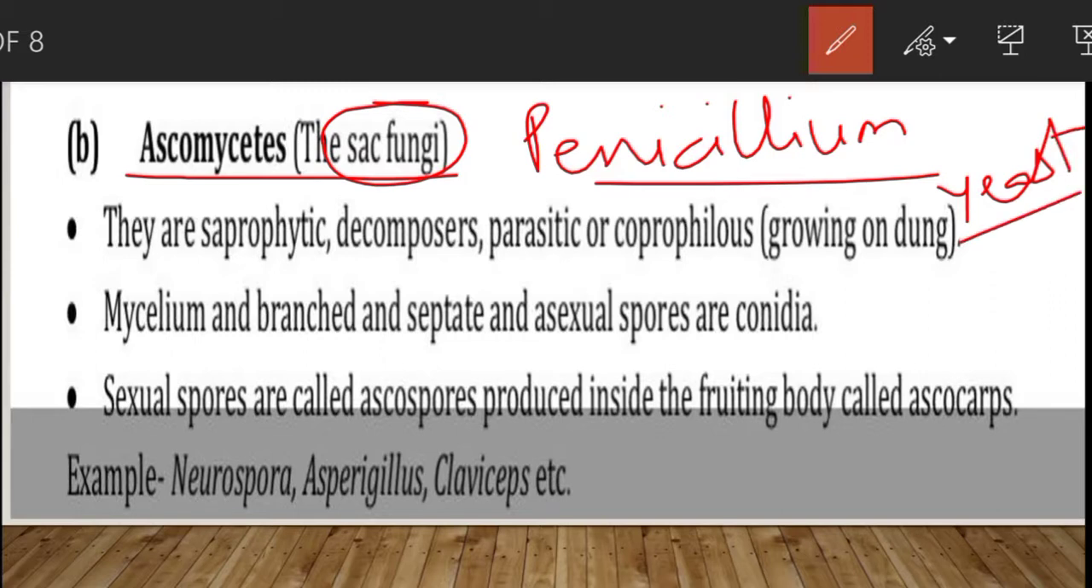Then some of the common features of Ascomycetes are, they are saprophytic. As I've already told you, saprophytic or saprotrophic means they feed on dead and decaying matter. Decomposers, they help in breaking down organic waste into very simple form, and they feed on that organic matter. Parasitic means they live on another living host. Then coprophilous means they grow on dung.